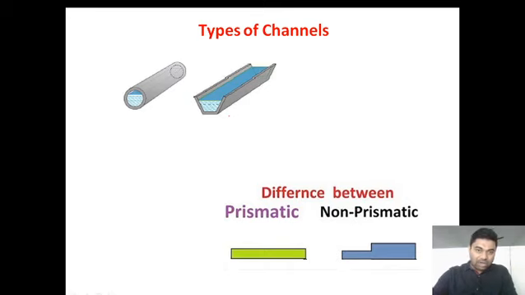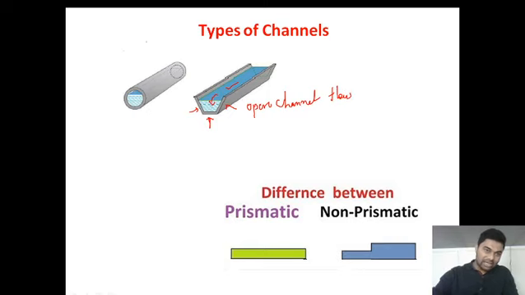In an open channel, what is happening? Suppose this is a liquid. Here treat this liquid as water. Look at this water. This water is bounded on three sides. These are the bed, and these are the side slopes. And one surface of the water is left to the atmosphere. So this is nothing but an open channel. This type of flow is open channel flow.